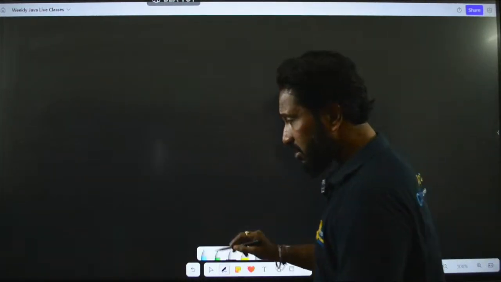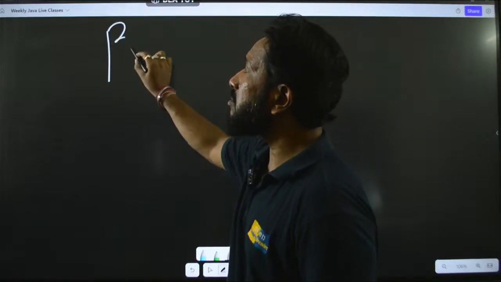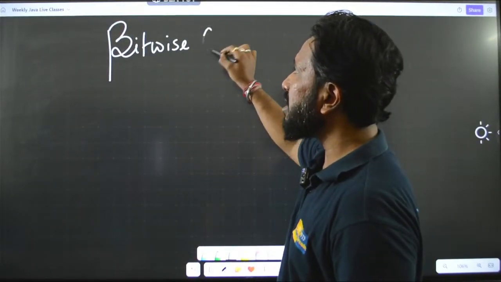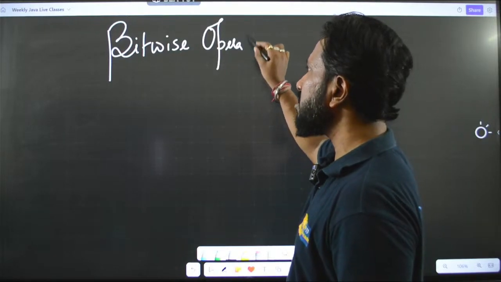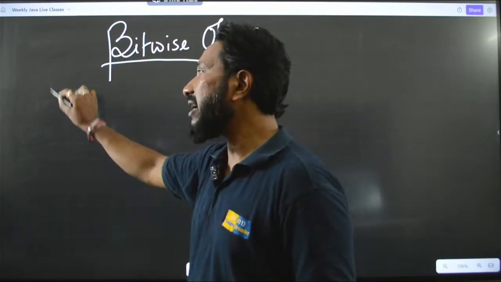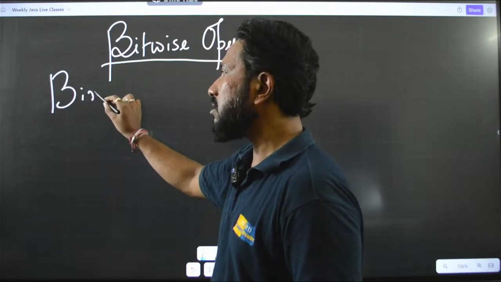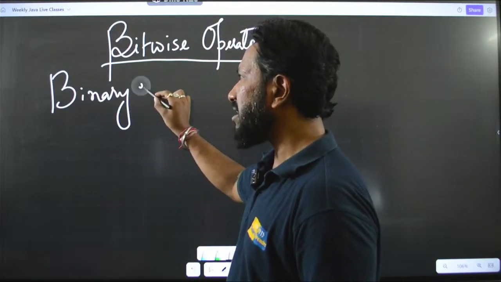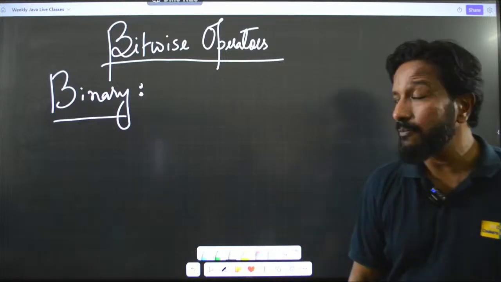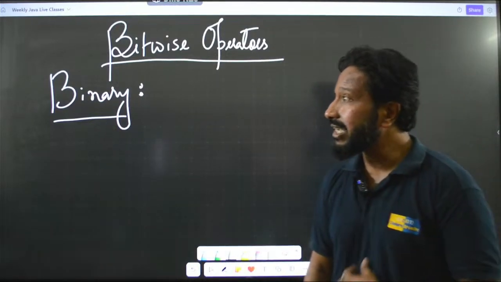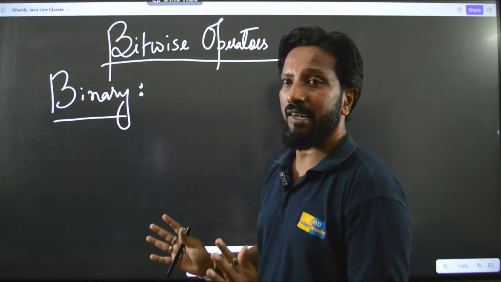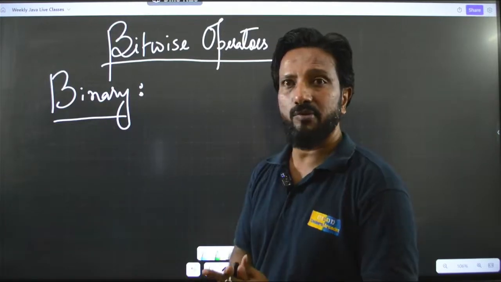Before learning about the bitwise operators, we have to learn what binary is. In today's class I will give you a brief introduction to binary, and in the next session we will cover bitwise operators properly in detail. We will have a dedicated session on bitwise operators only.